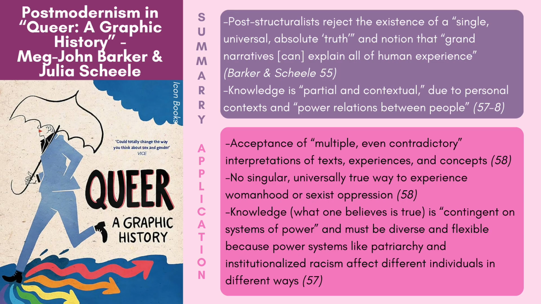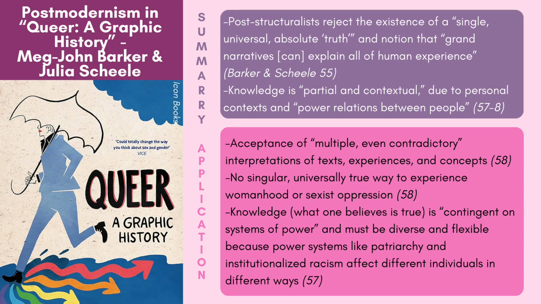A Graphic History. Scheele and Barker summarize the post-structuralist preference to reject the existence of a single universal absolute truth, so as to not purport the false notion that grand narratives can explain all of human existence. Instead, post-structuralism renders illogical attempts to access universal knowledge or a single true meaning, as it sees knowledge as inherently partial and contextual, dependent on personal contexts and, quote, power relations between people.